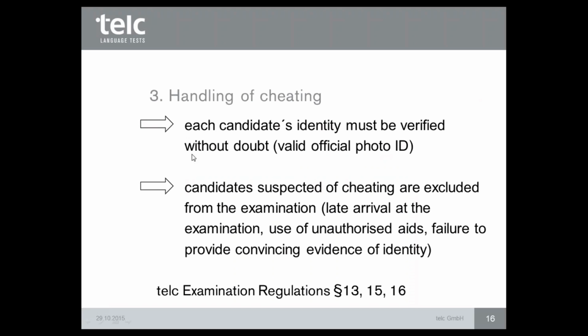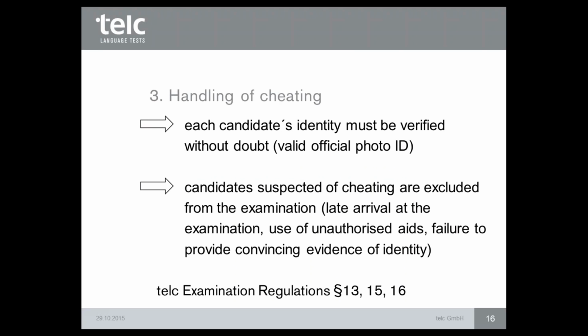Now let's come to the problem of cheating and how to handle it. At first, with the beginning of the examination, each candidate's identity must be verified without doubt. So each candidate shall have a valid official photo identity card, and immediately before the exam, he or she has to show it.